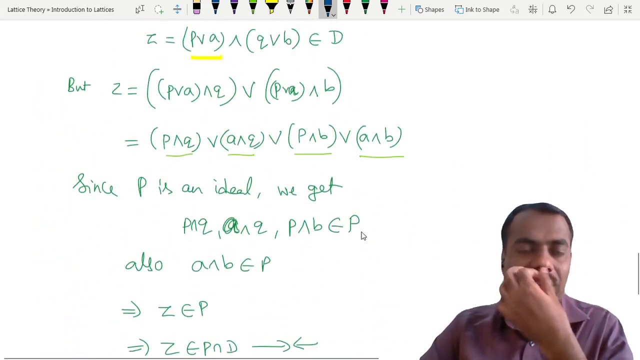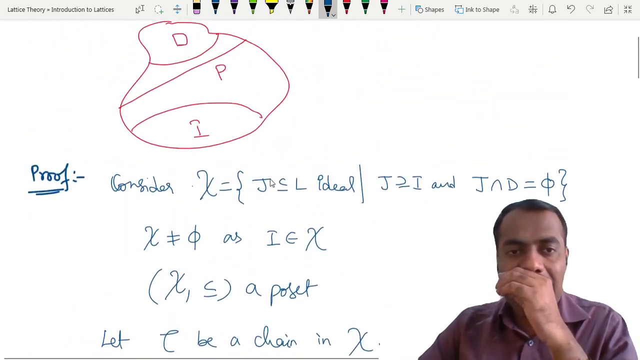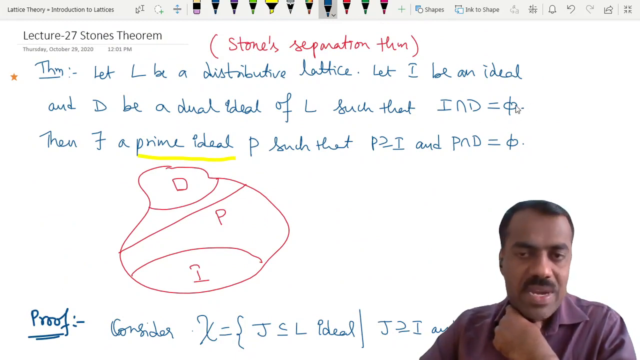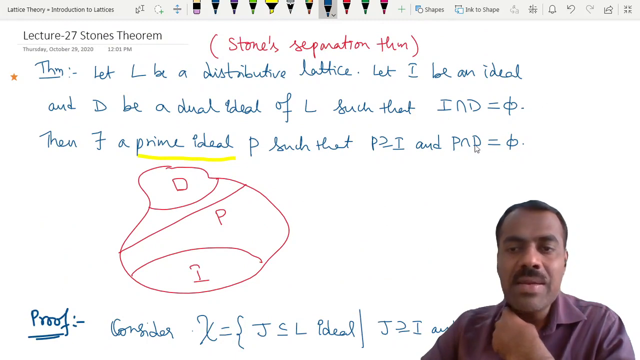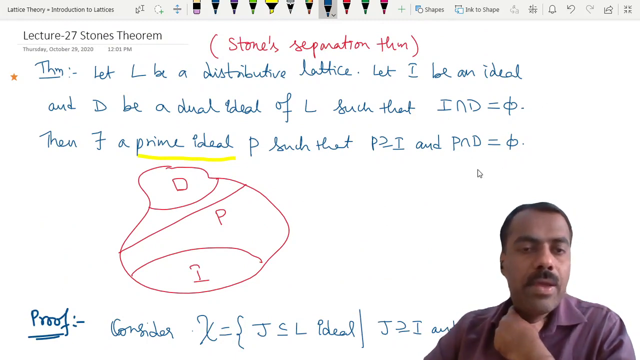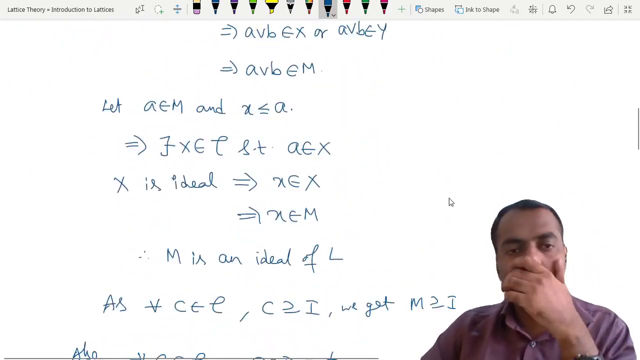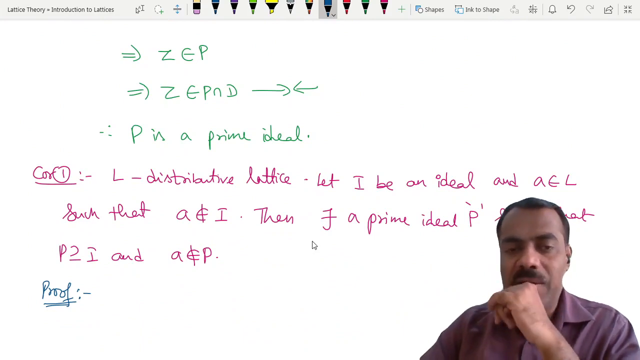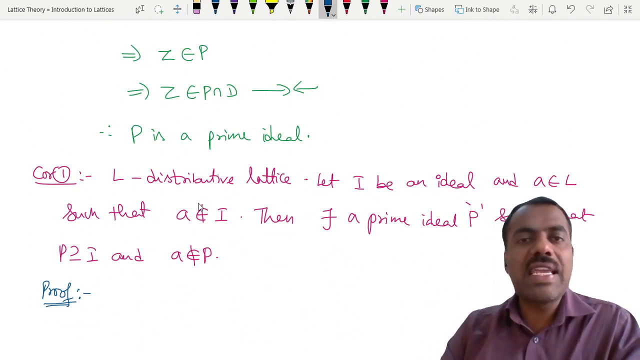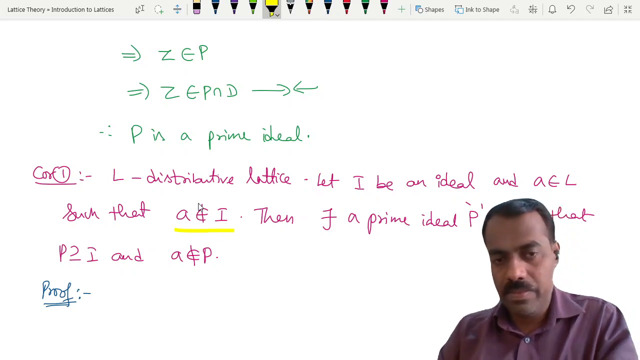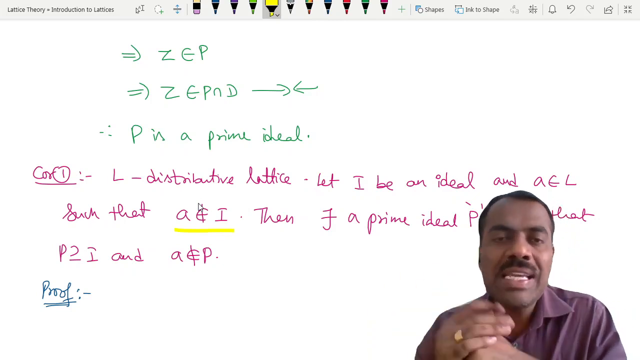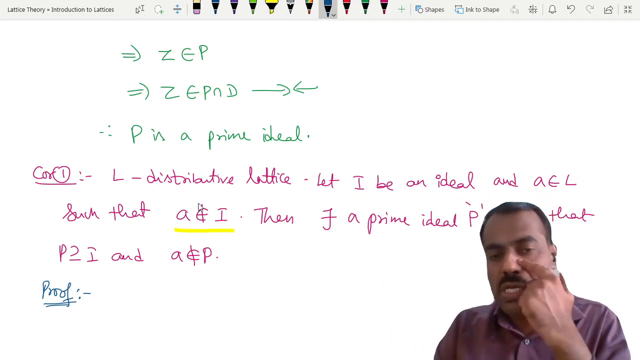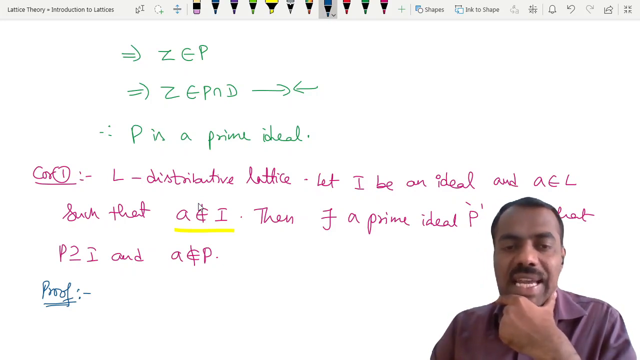What is the theorem statement? Whenever you have an ideal I and a dual ideal D whose intersection is empty, then there exists a prime ideal containing I not intersecting D, right? So in this statement, the ideal I is given, and some extra information is given, that A is not in I. So using this, can you get some dual ideal D such that I intersection D is empty?